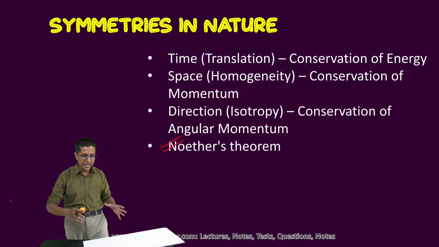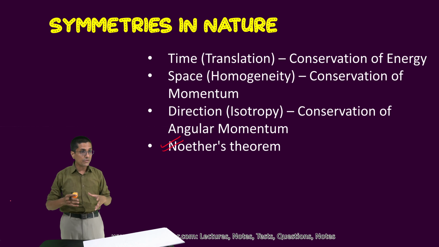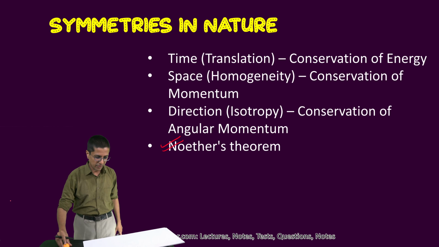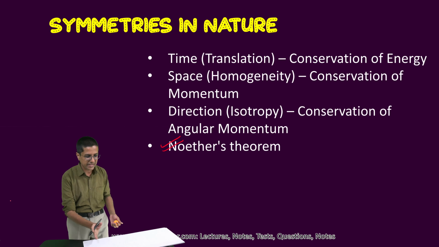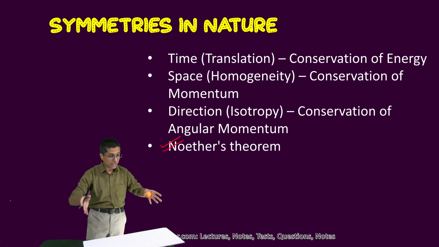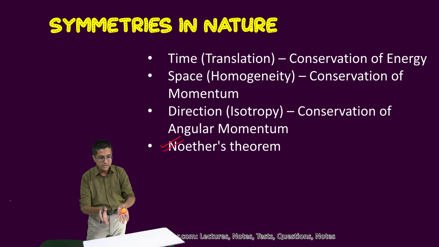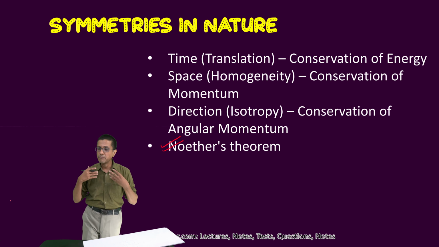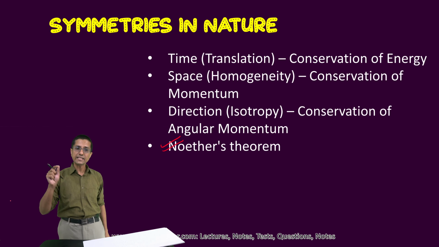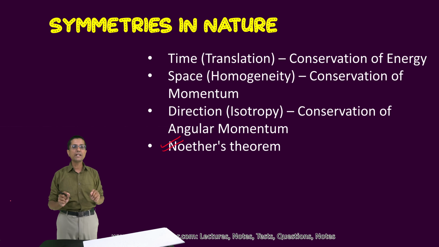Now let's create a space. Just assume that our space was not homogeneous, and it was like this inclined plane. Now if I push the ball, my momentum actually decreases as I go from one point to the other point to the third point. If our space was not homogeneous, and it was like this inclined plane where I was losing energy all the time, then my momentum would not be conserved. But because space is homogeneous, there is such a symmetry called homogeneity of space, my momentum is conserved.